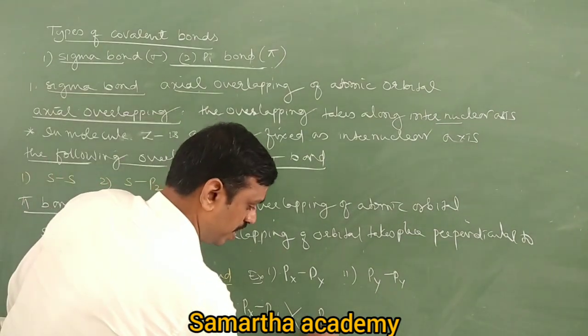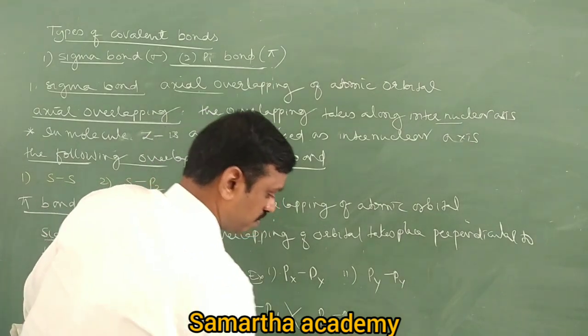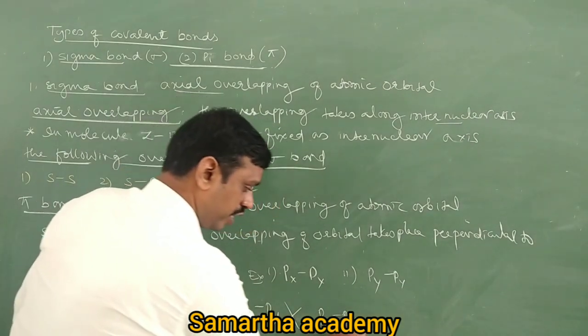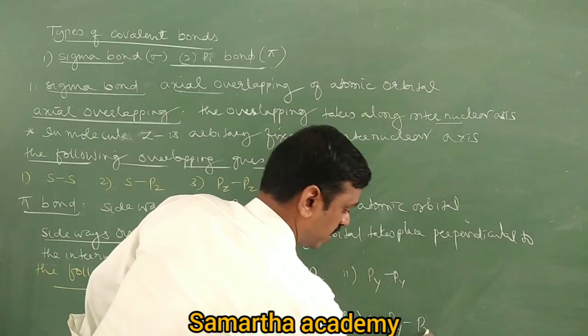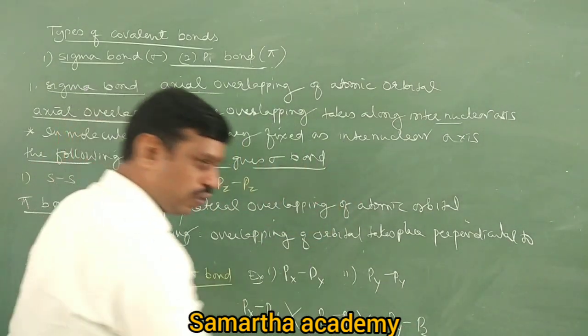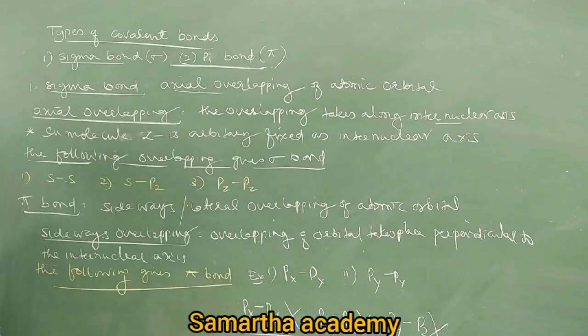Next, if I take px of one atom and pz of another atom, possible? No, it is also perpendicular to each other. Next, py of one atom and pz of another atom? No. So all are zero overlappings. Okay. Next example, the formation of oxygen.